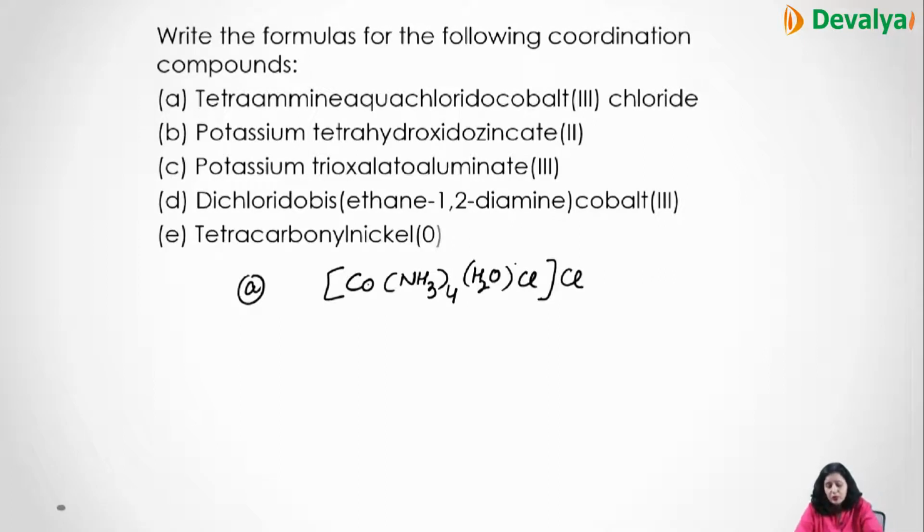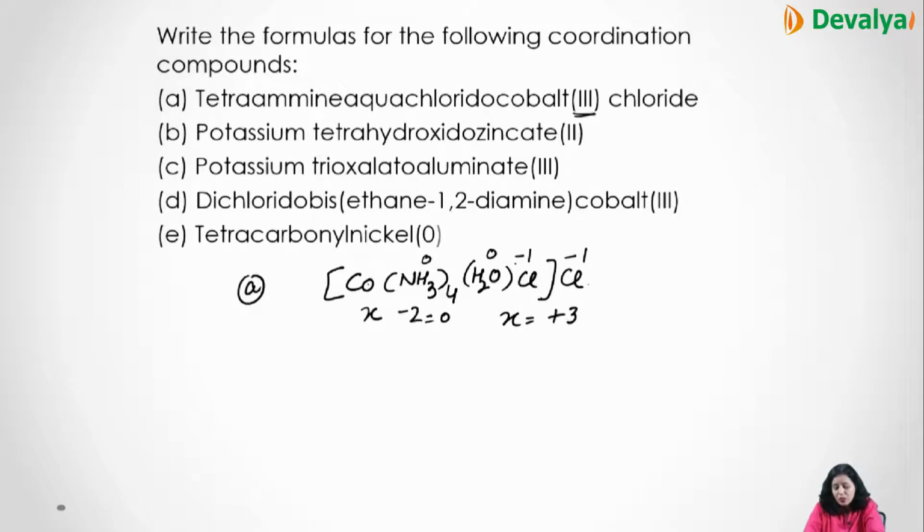Now here we can see that the oxidation number is 3. Now when this is 3, if we calculate this, then this is 0, this is 0, this is -1, this is -1. So if we calculate, then this is 2, but what we want is 3, and we cannot change the number here because they have already specified tetra and so on.